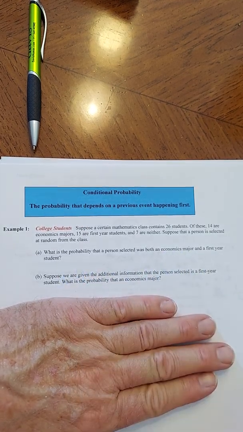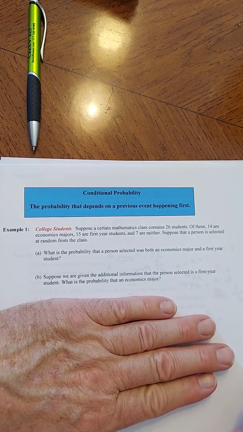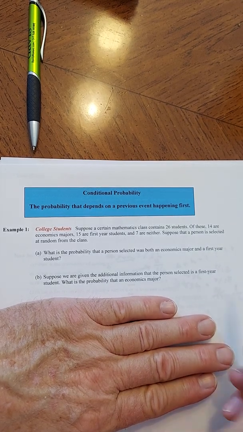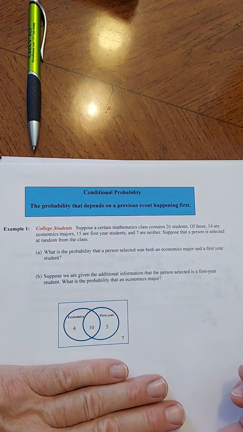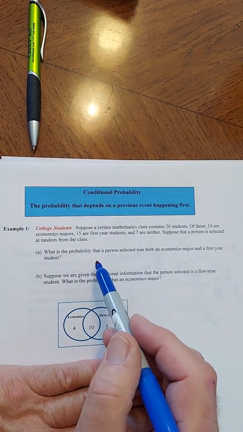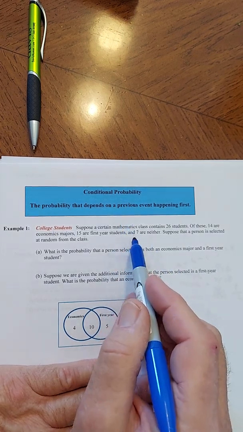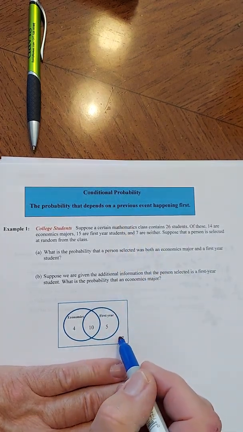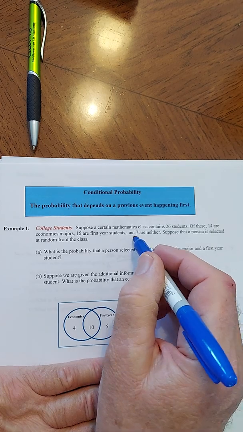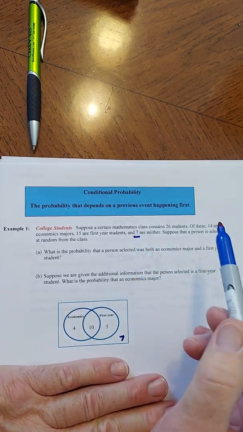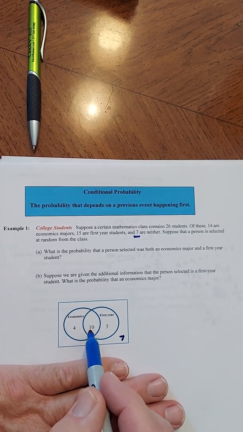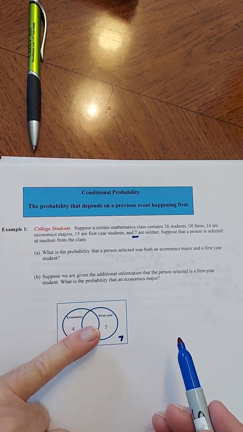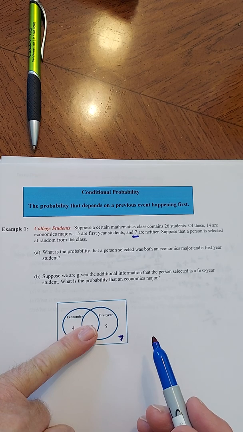first-year major? Okay, now, you already saw it because I put my hand over the top of it, but this information here, you can put in a Venn diagram. Now, this says 7 are neither, so that means I put the 7 out here first. That takes care of that one. Then 14 are econ majors, so altogether is 14. Problem is you don't know any of those numbers.